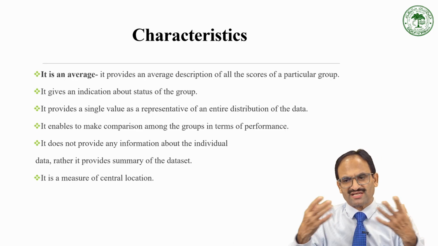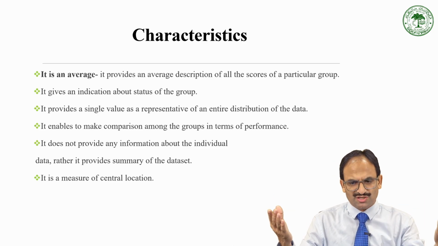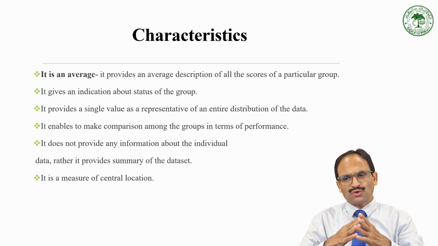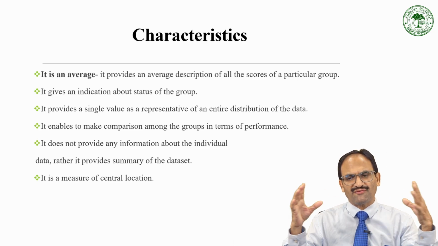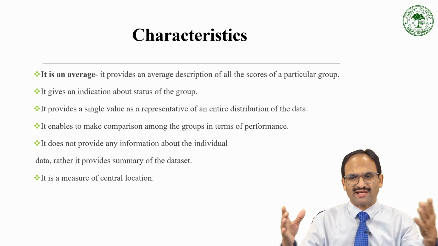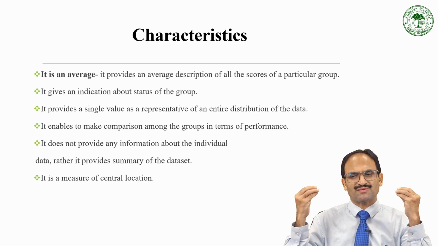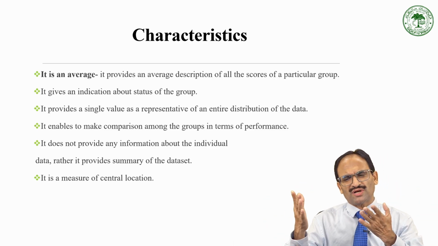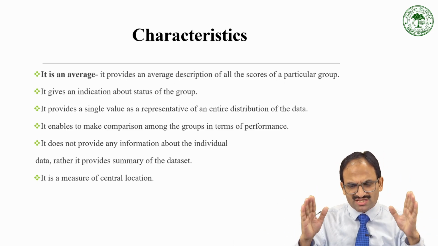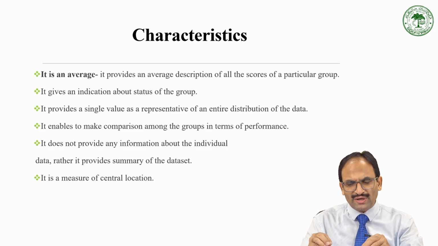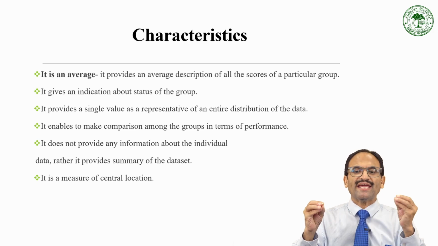Let me tell you one example. Suppose I am a teacher, and in my PG class there are 50 students. I have taken a test of 20 marks. I have evaluated all their copies, and finally I have got some numbers: someone has scored 17, someone 18 out of 20, someone 3 out of 20, someone 5 out of 20. Mostly they have scored 11, 12, 13, 14 or 15 out of 20. So all the 50 students have got some marks. The moment I calculate the measure of central tendency, it will be some value which will show the average behavior of the group.